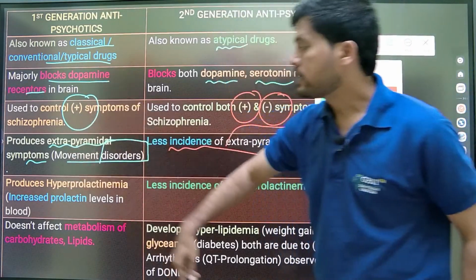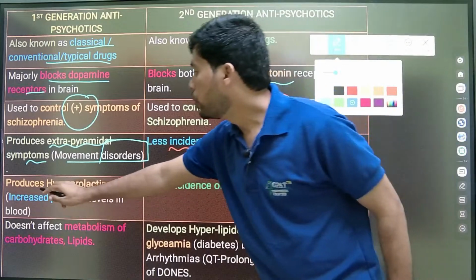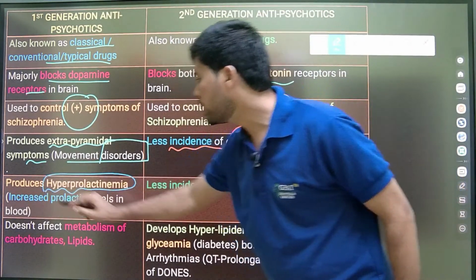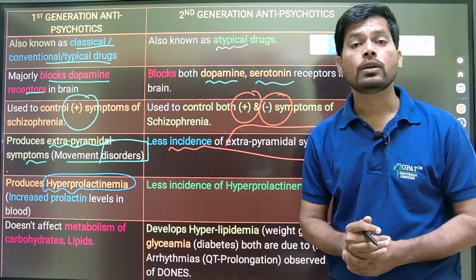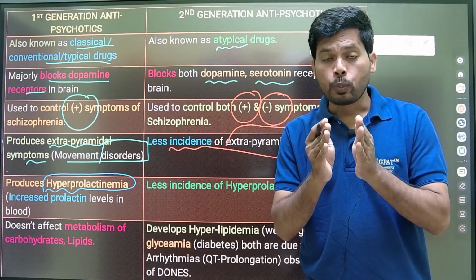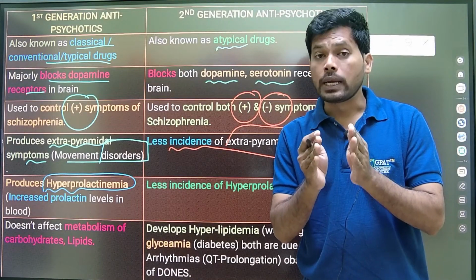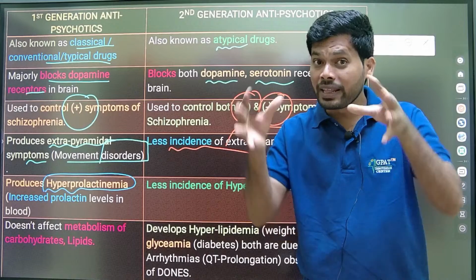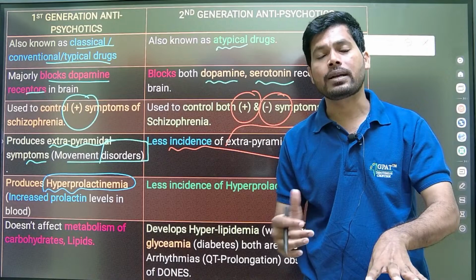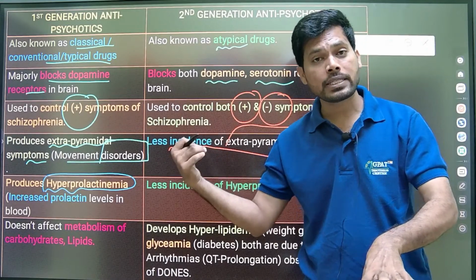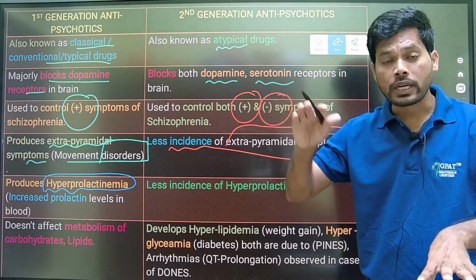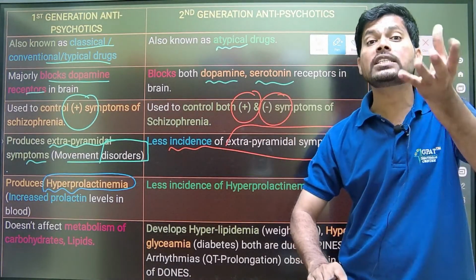And again, the same first generation antipsychotics produce hyperprolactinemia. Generally, what I told you: the presence of dopamine in the tuberoinfundibular pathway decreases prolactin secretion. But here, our antipsychotics decrease the dopamine function in this pathway. So decreasing dopamine in this pathway increases the prolactin release.